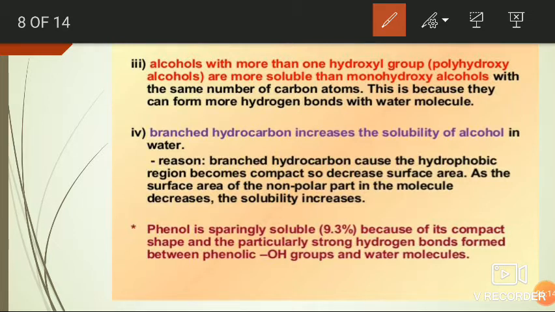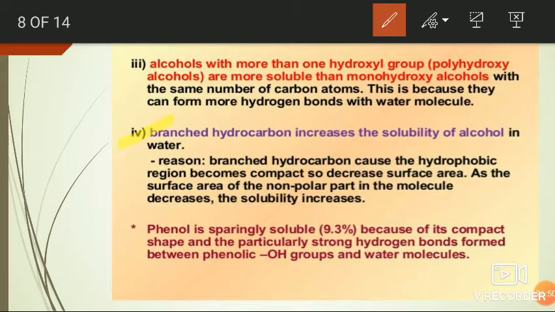Here, the solubility of alcohols or any hydroxy compound in water is due to the formation of intermolecular hydrogen bonds with water molecules. That is, due to the intermolecular hydrogen bond formation between the alcohol and water molecule. Due to this intermolecular hydrogen bonding, alcohols are soluble in water.